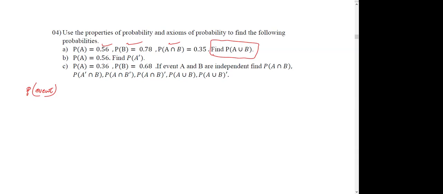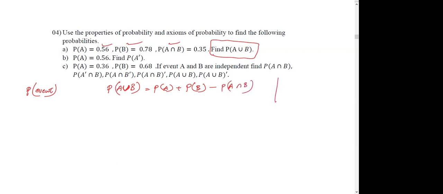To find this, I think you may remember that we use the general addition rule: probability of A union B equals the individual probabilities, probability of A plus probability of B, minus their intersection, A intersect B.